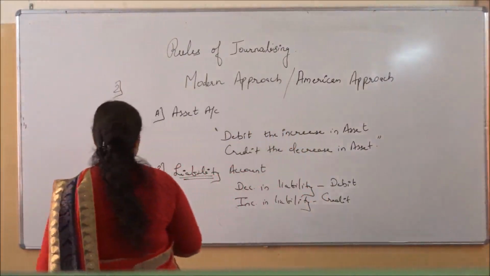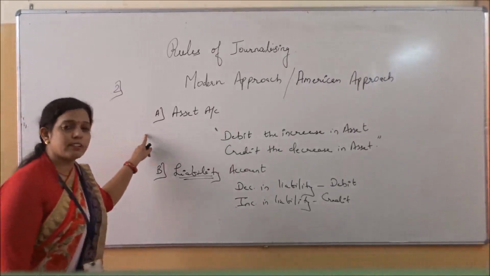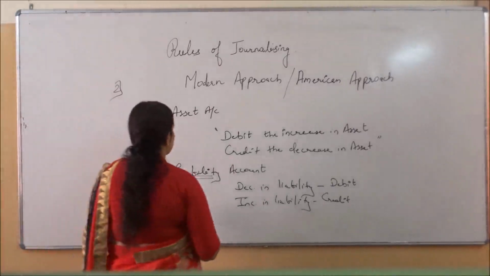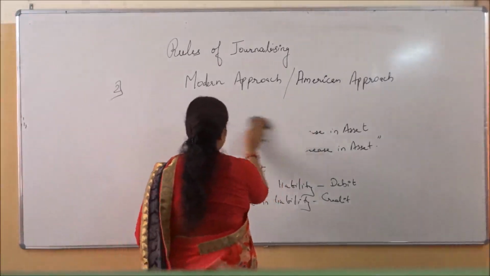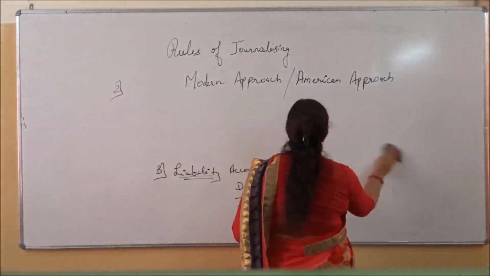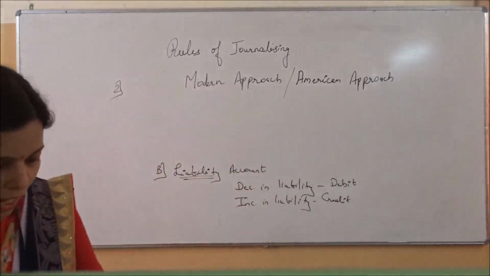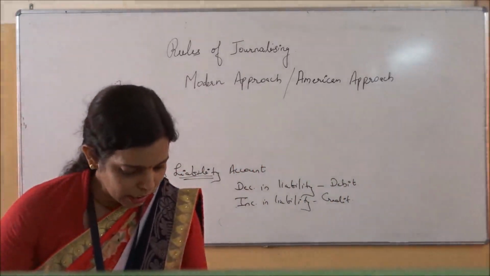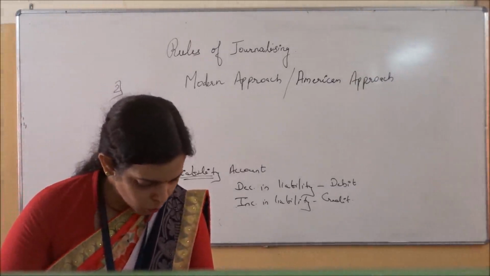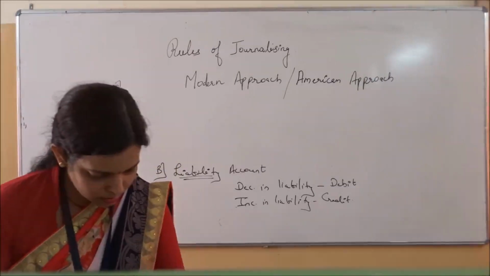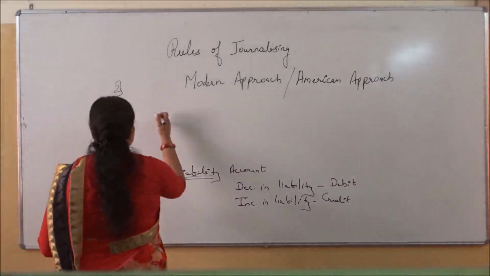Okay, now coming to the next rule. Two rules we have seen. First one is asset, then liability. Third rule is capital. What is the rule for the capital? For capital, you will have the same rule as you have seen for the liability. The same rule is there for the capital also. What is the rule saying? Third one is capital.